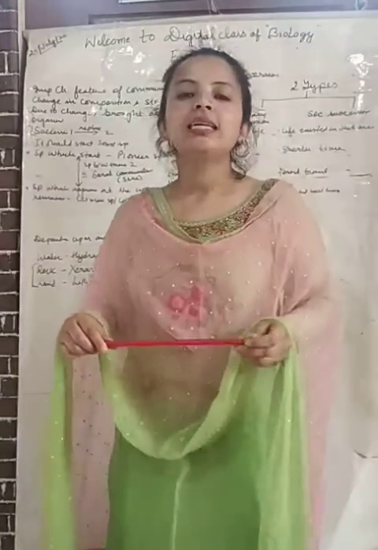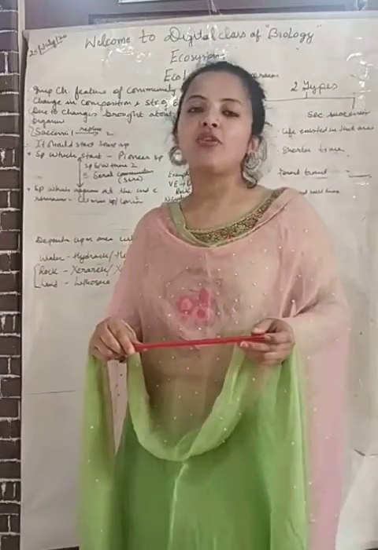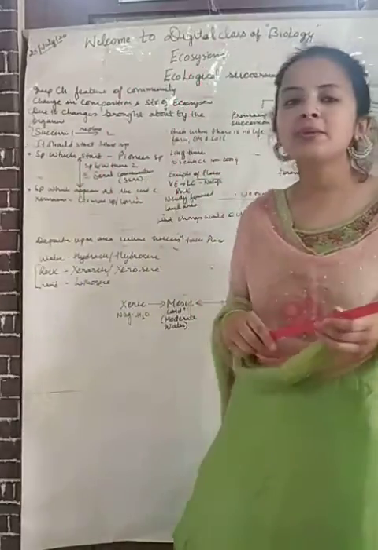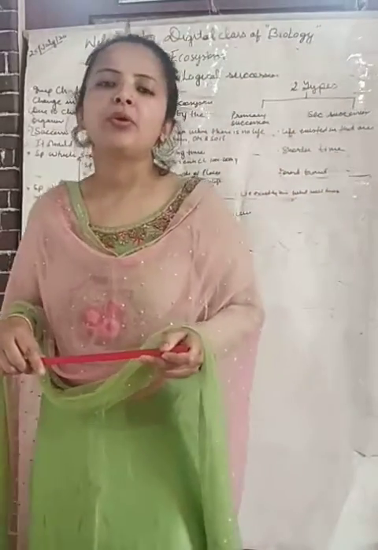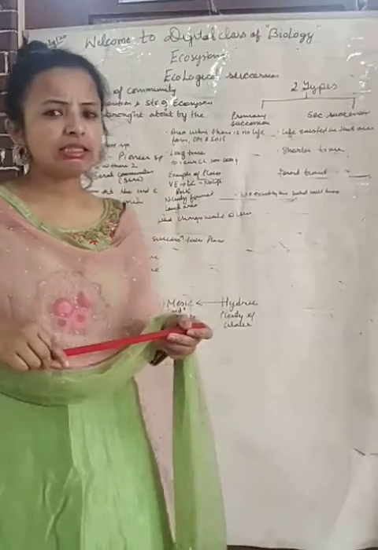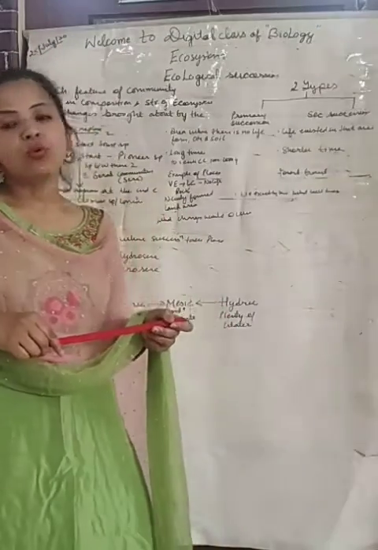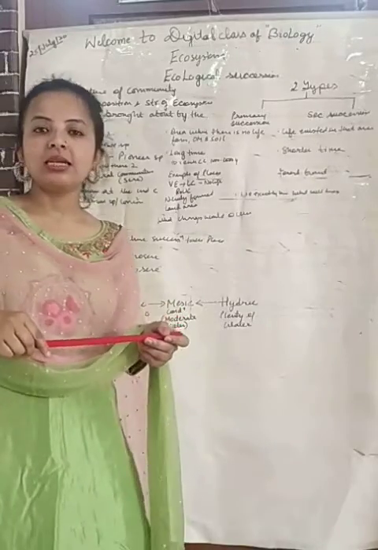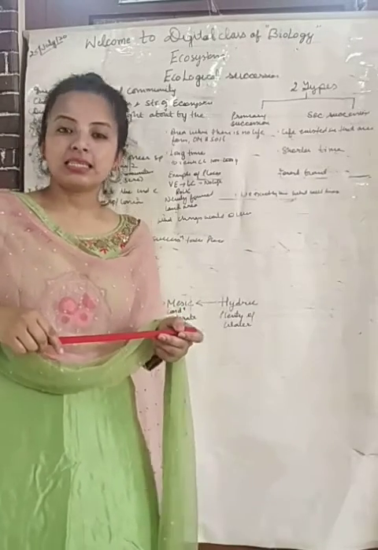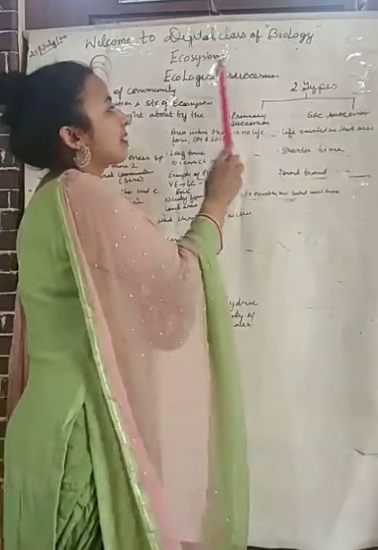As you all know, we are studying the second chapter of the unit Ecology, that is Ecosystem. Until now we have studied its definition, its various components, and the ecological pyramid. I'm sure that you know about all these things. Today I would like to start with the next topic, that is ecological succession.